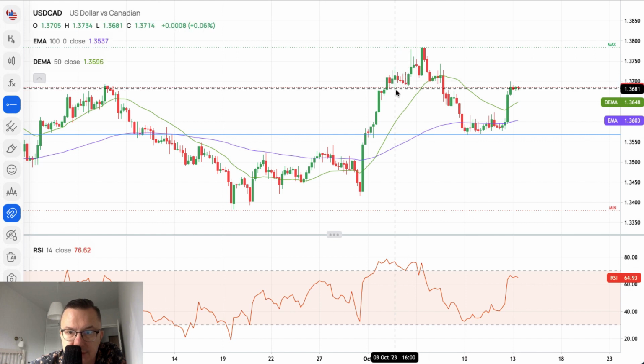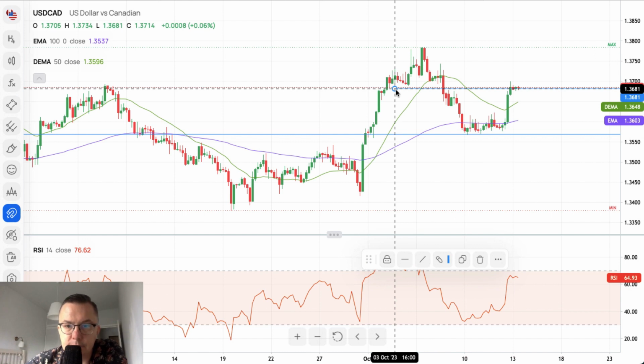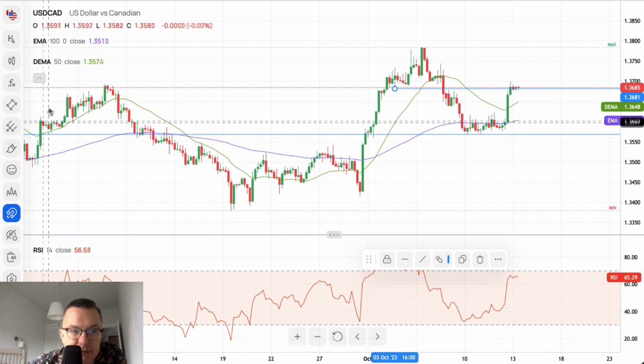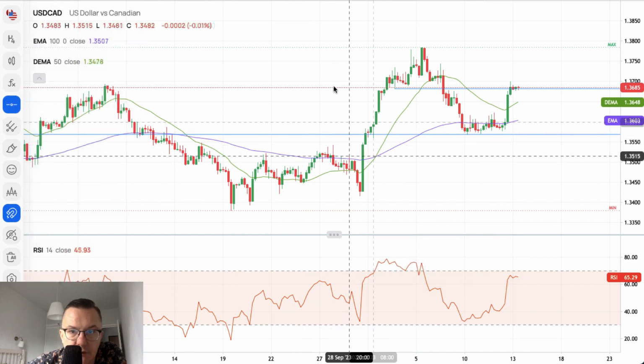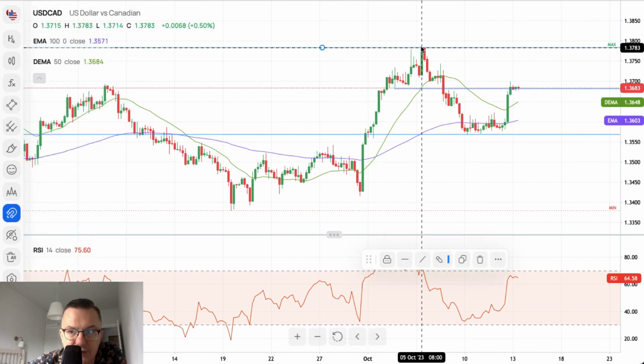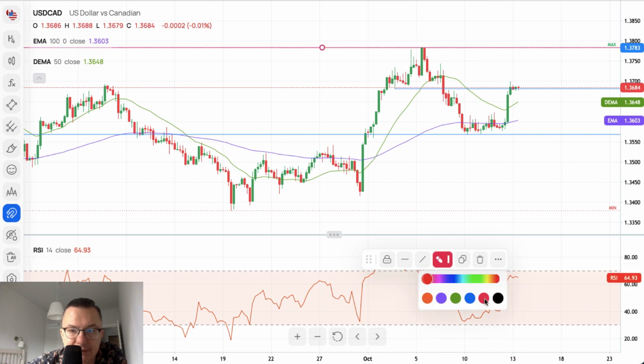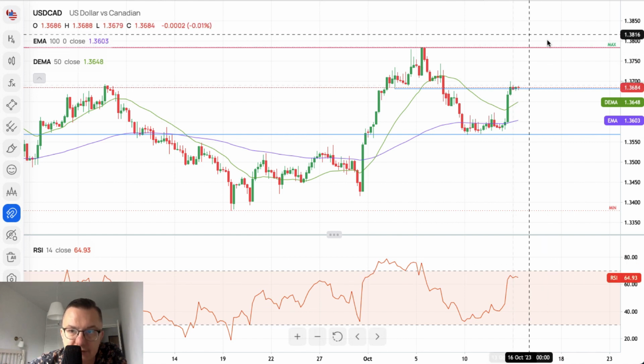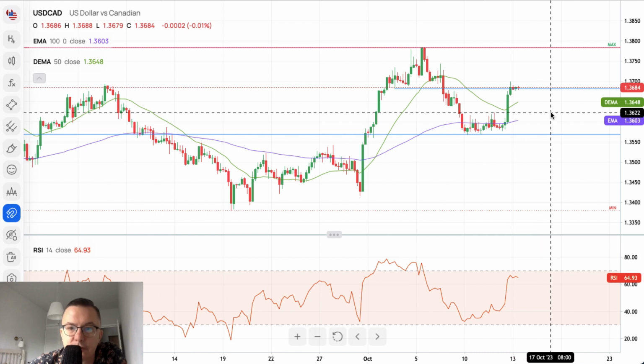Okay, let's just leave it there. 1.3681. As you can see, we broke above this level, but we didn't close above this level on the 4-hour chart and daily as well. The local high is 1.3699, but there is still some room to be covered towards the swing high at 1.3783. So that's our technical resistance. Momentum is strong, momentum is positive. There's still room to the upside on the momentum. There is still room to the upside on the chart as well.